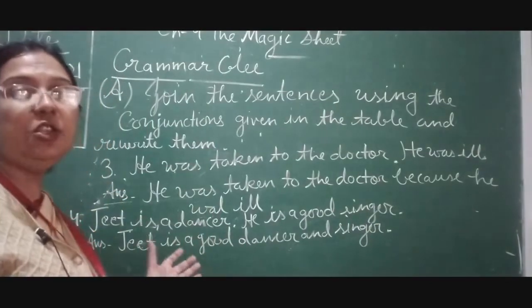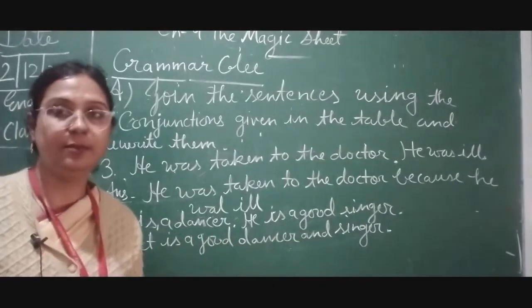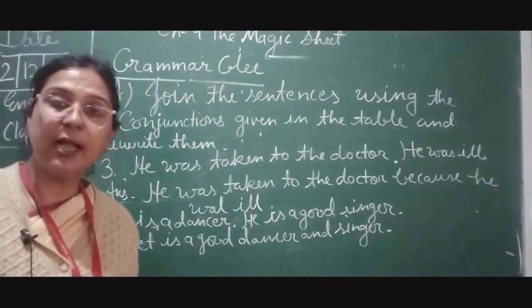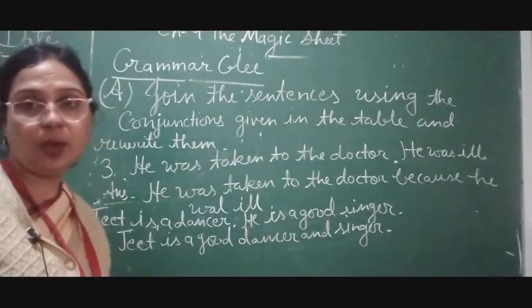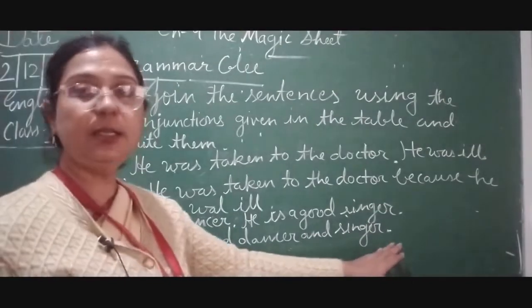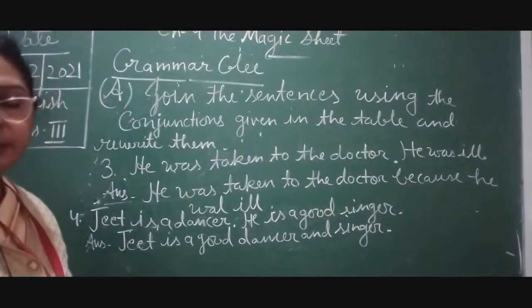So we can write, Jeet is a good dancer and singer. So complete this children. Okay, so fourth number we have done.